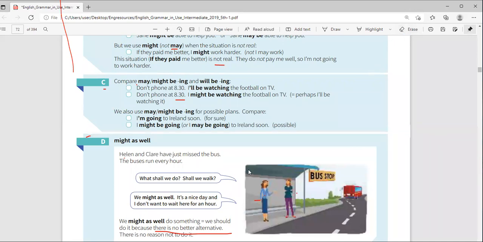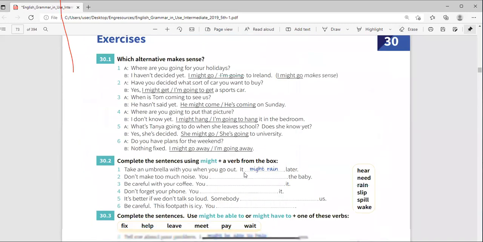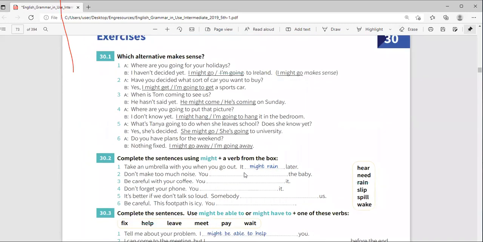Okay. Let's look at 30.1. Which alternative makes sense? 1. A: Where are you going for your holidays? And B says, I haven't decided yet. You say, I might go to Ireland, or I'm going to Jubaland. So because I haven't decided, of course, then I might, isn't it? I might go.